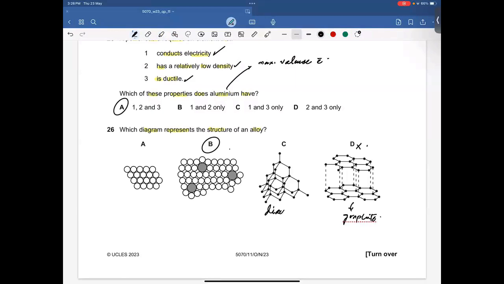C is diamond because diamond has a tetrahedral arrangement. That's incorrect. A is basically a pure metal. And B is basically an alloy because it exhibits a mixture of different metals with different sizes, right?